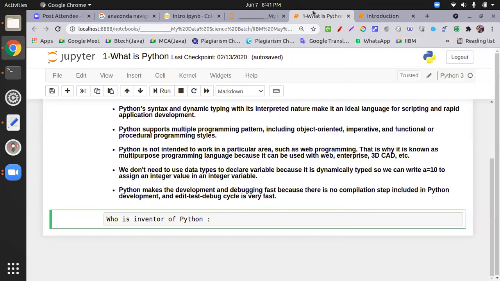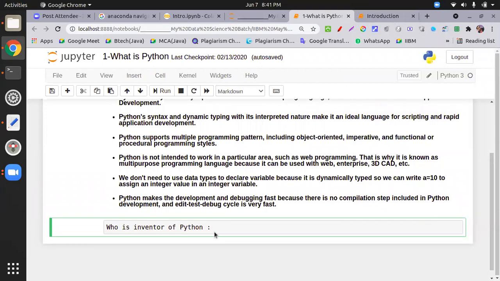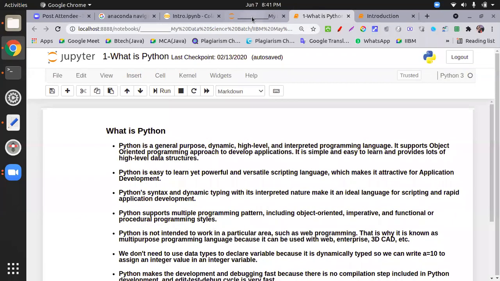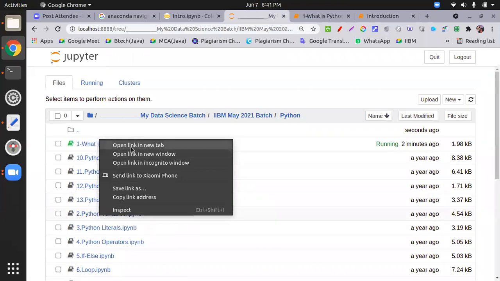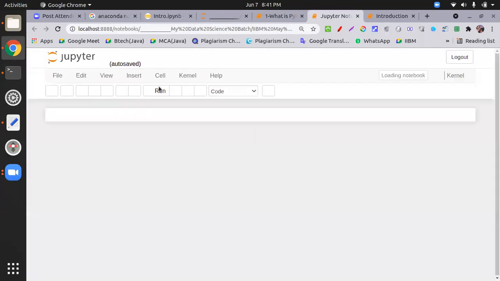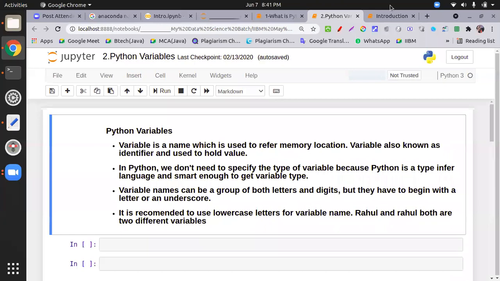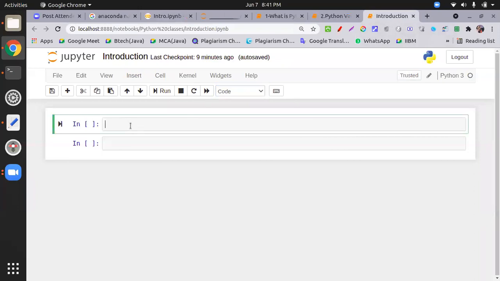Now move to the variable. What is a variable? We will explain it in my Colab notebook. But first, before we start, I write one thing over here in a blank sheet.